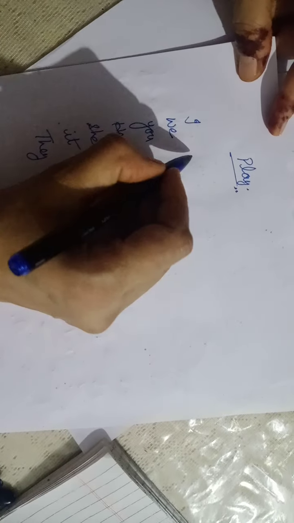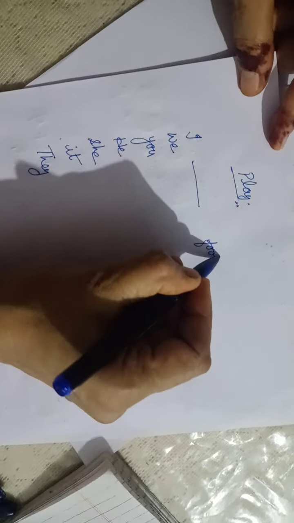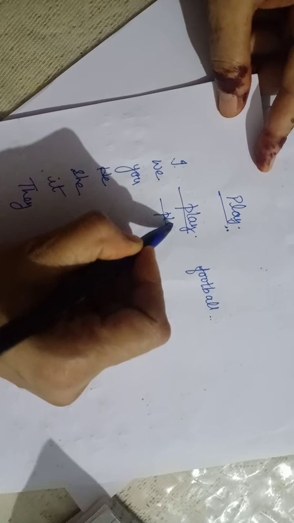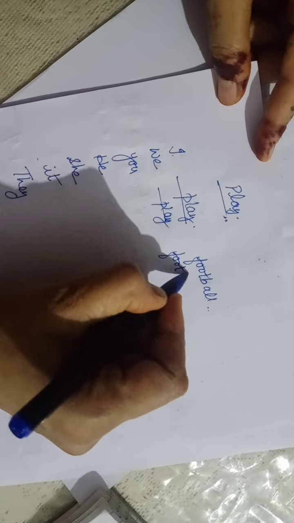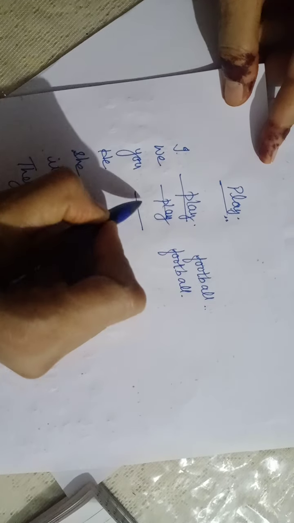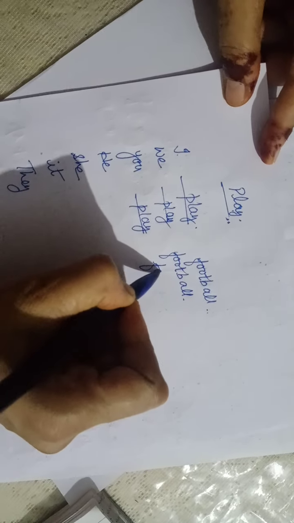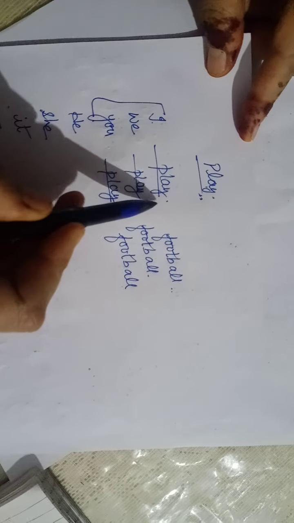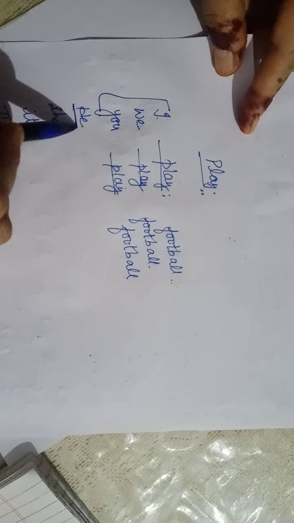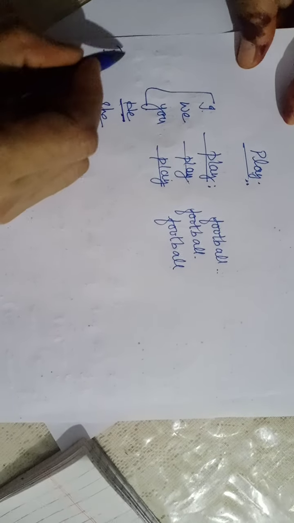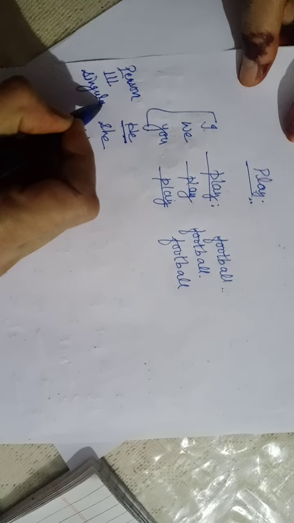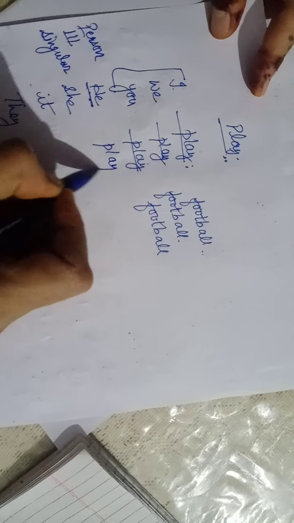I play football. We play football. You play football. All these pronouns are taking the verb play as it is. He is third person singular, so it will take S with it.